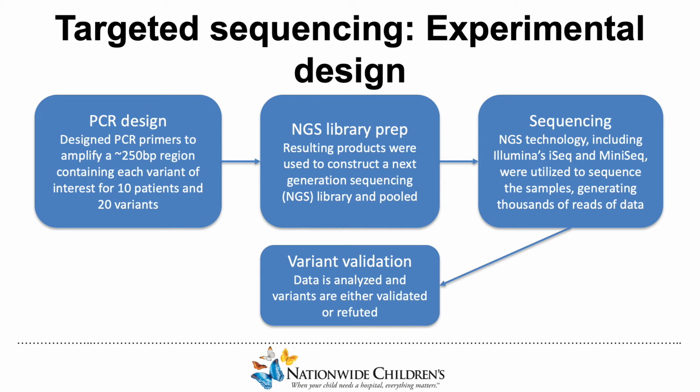Targeted sequencing produces many more reads than typical whole exome or whole genome sequencing. This is because targeted sequencing focuses on only about 250 base pairs, whereas whole exome sequencing must sequence thousands and thousands of base pairs. Therefore, a variant that exists at ultra-low frequencies can now be validated due to the sheer amount of supporting data that can be provided from targeted sequencing.